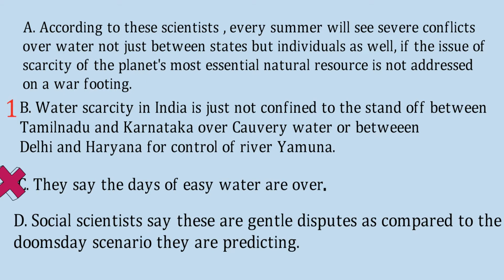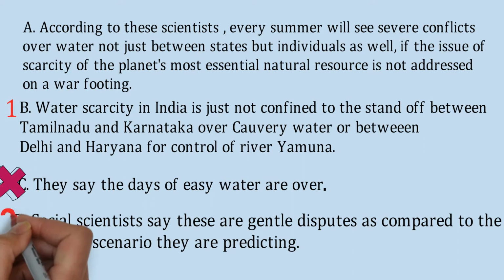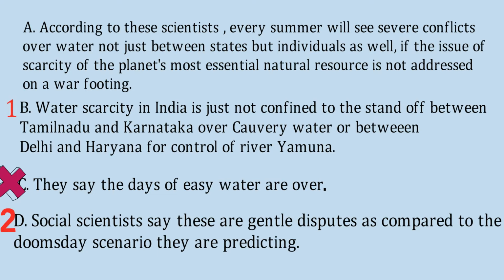Okay, so in the first option we have seen that there is some problem in the water scarcity, so option D is quite possible as the second sentence. So option D is the second sentence here. Then we are left with two sentences, A and C. So which can be the third sentence if we consider A as the third sentence?